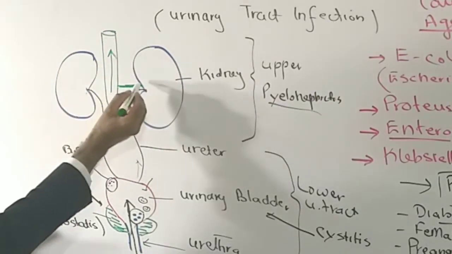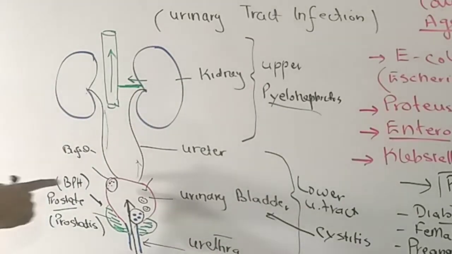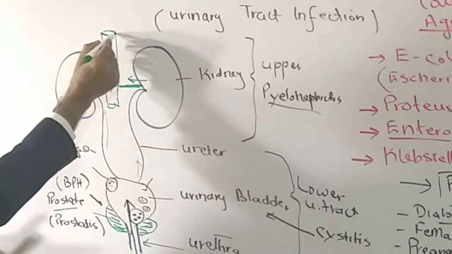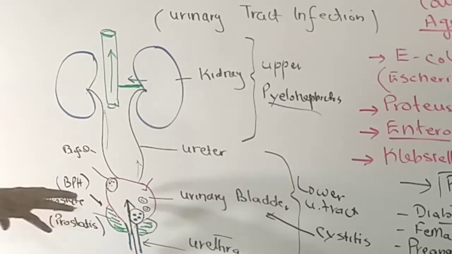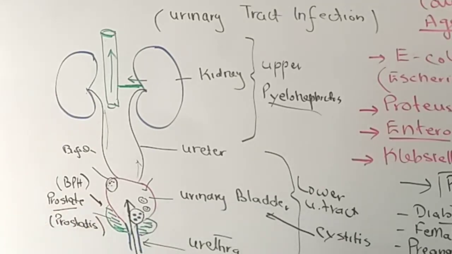So this renal vein not only drains the blood from the kidneys, but also the microorganisms. They enter into the bloodstream, cause bacteremia or septicemia, and the patient may develop septic shock. So it is very important to recognize where these bacteria are and what they are doing with the body, and very important to diagnose and then treat them.